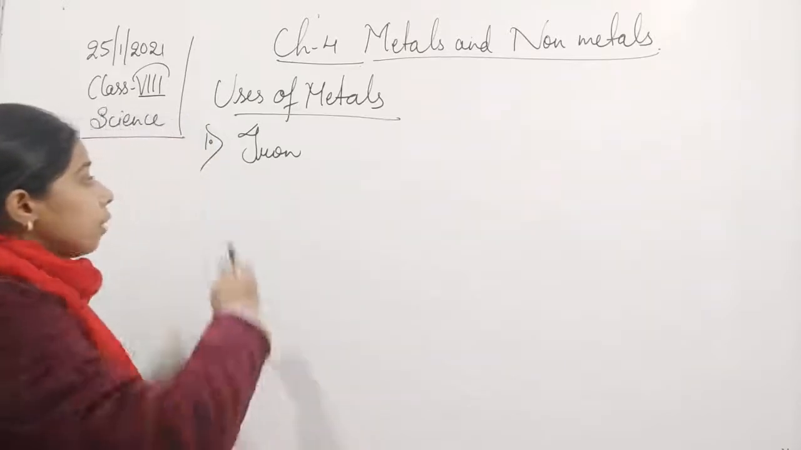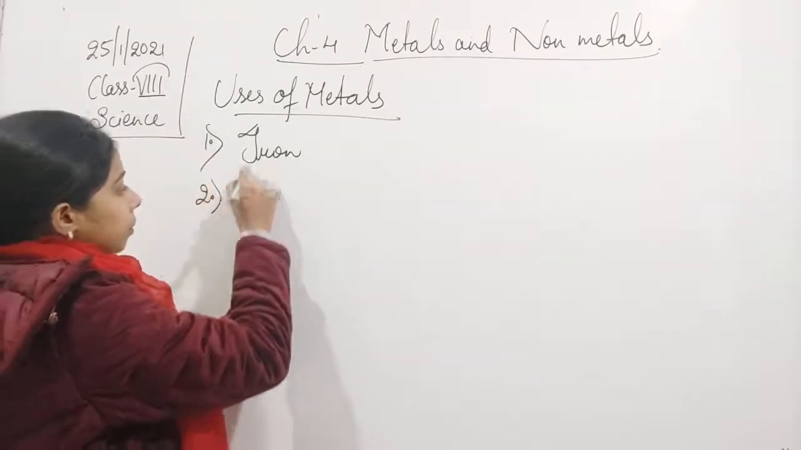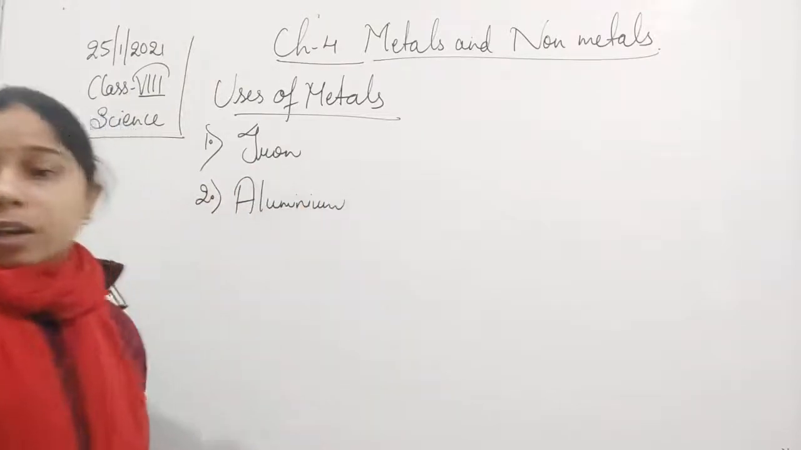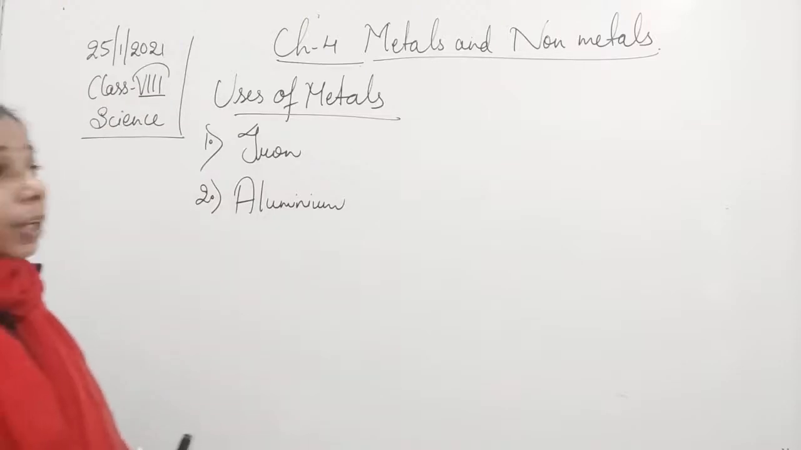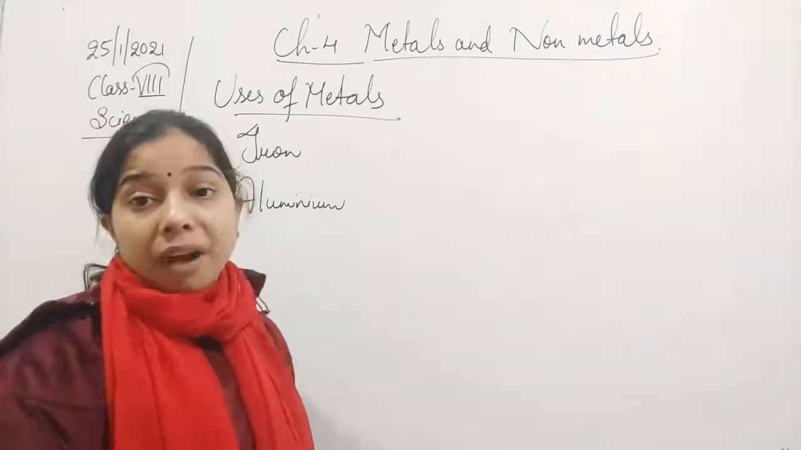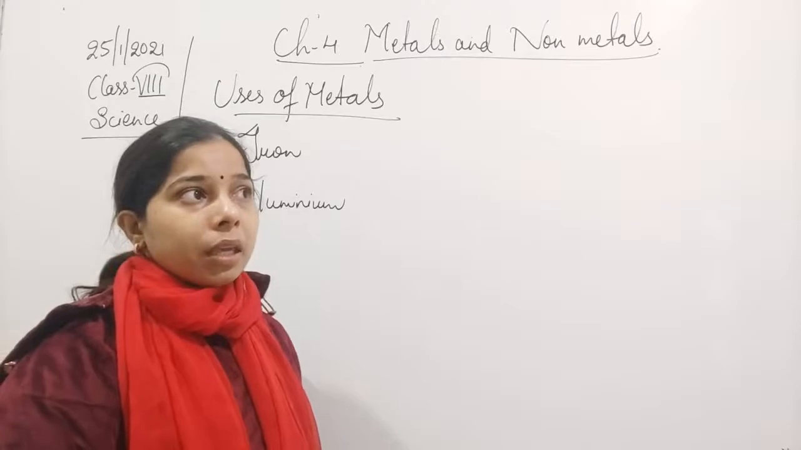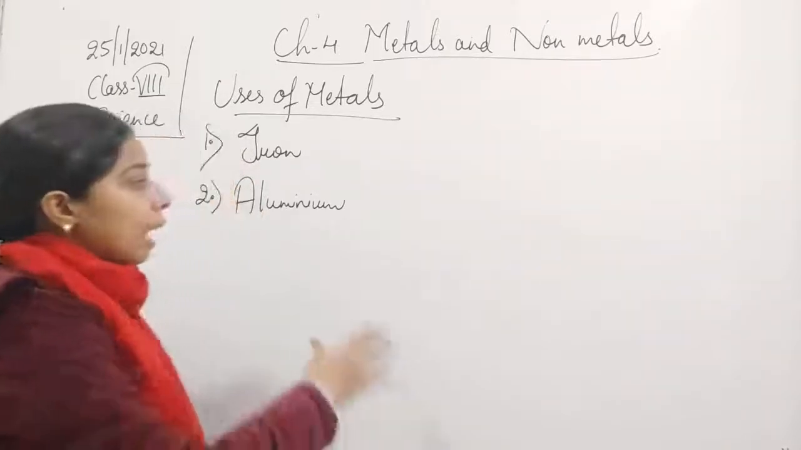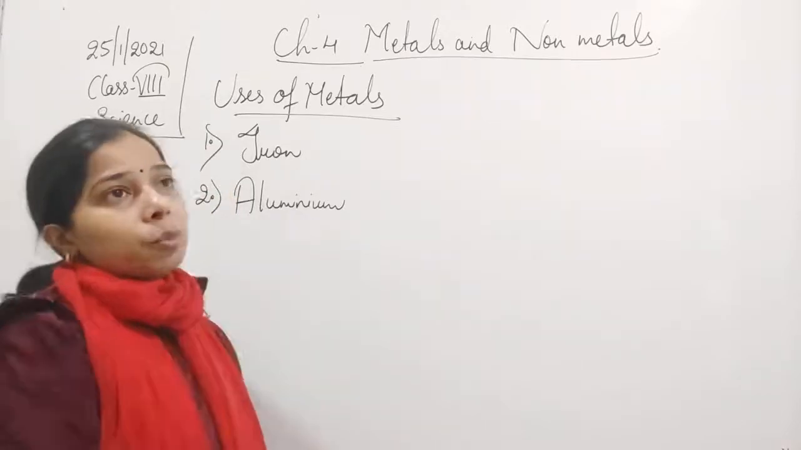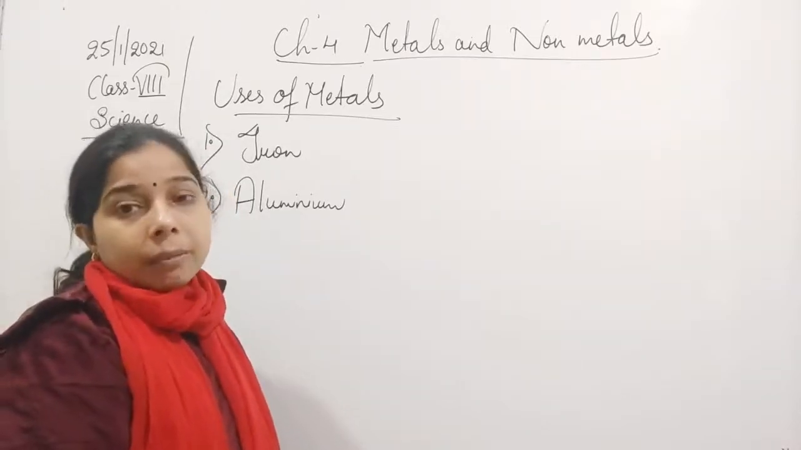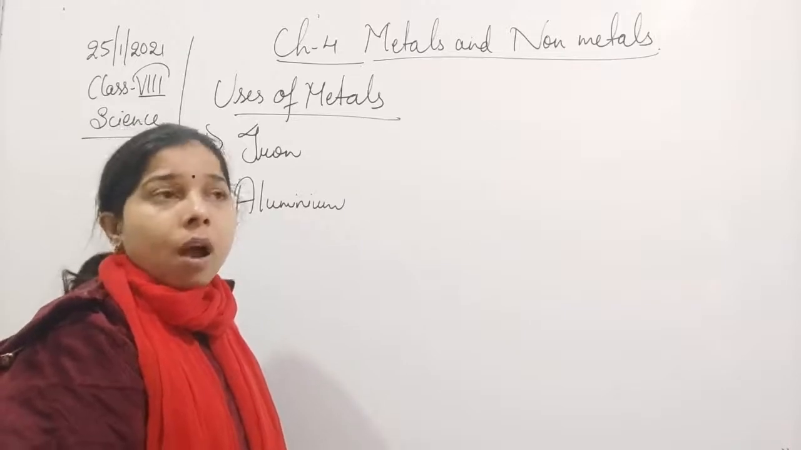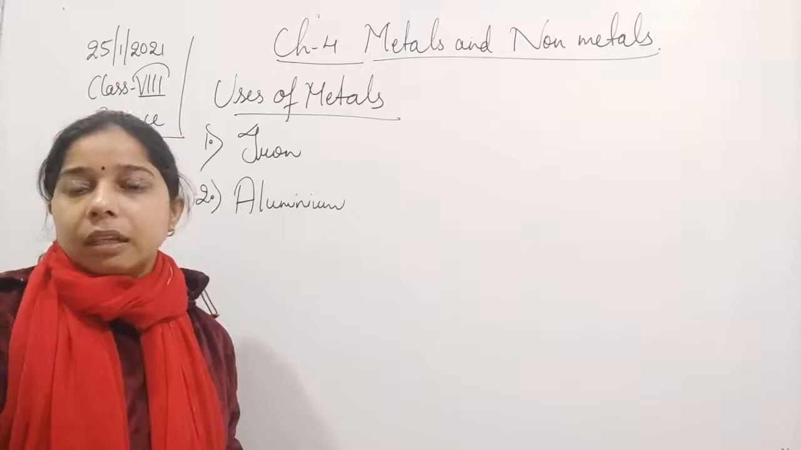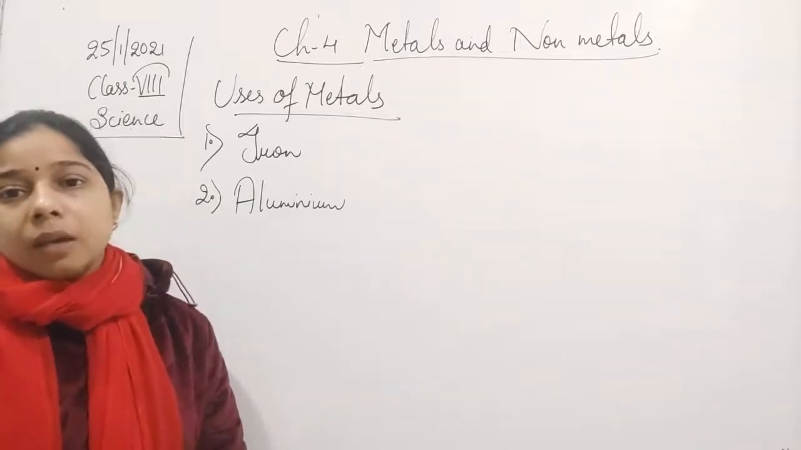The second one, student, is aluminium. Aluminium is used for making wires. It is also used for making parts of automobiles or aircraft. Aluminium is considered the third most abundant metal, and that is why it is cheap and very helpful for making electric wires. Due to the property of ductility, it is used in making wires.